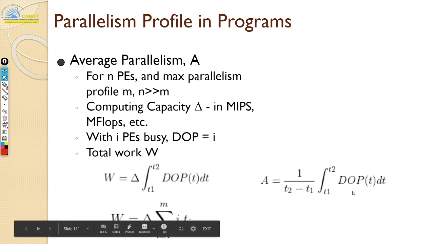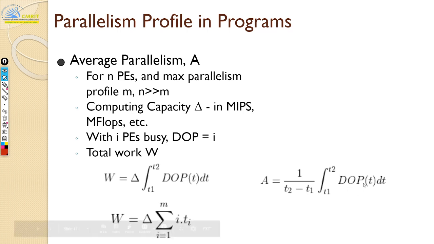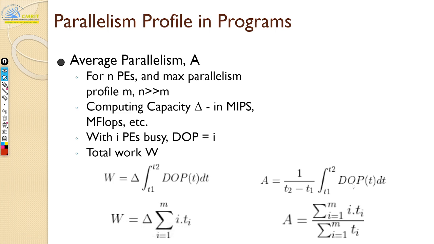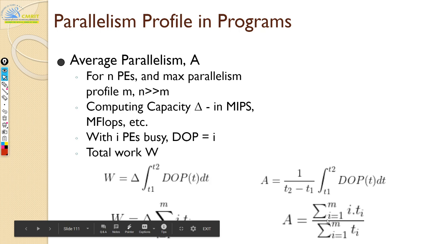That can be achieved by calculating the summation of your DOP times ti and averaging it out over all the time intervals. So you have the summation from i equals 1 to m of i times ti.